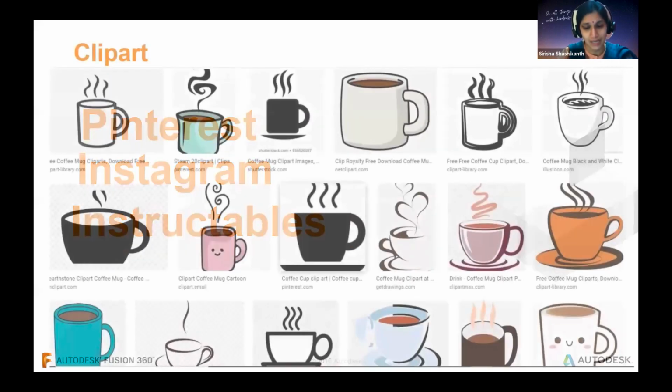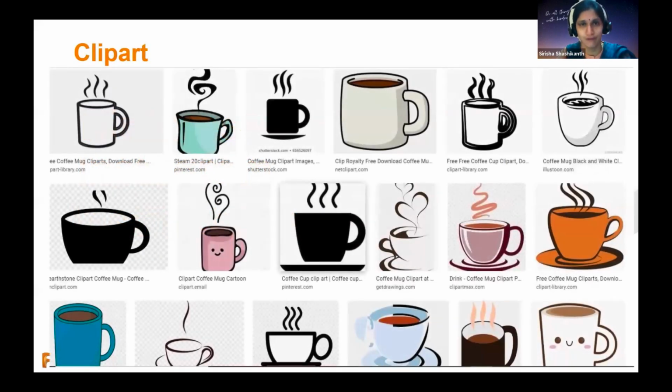Then moving on, my best place for inspiration, I always feel, is clipart, because clipart has so many ideas. You can see so many shapes. Of course, not all cliparts can be converted to design because they're just pieces of art; it might not be practically possible. But on the lighter side, even if you copy that idea, nobody is going to sue you, and the designer might, in fact, thank you for doing so.